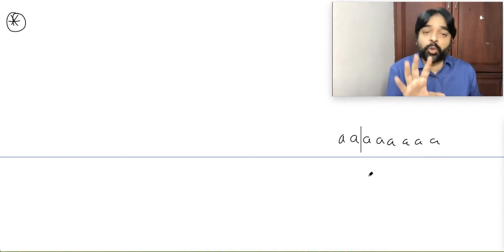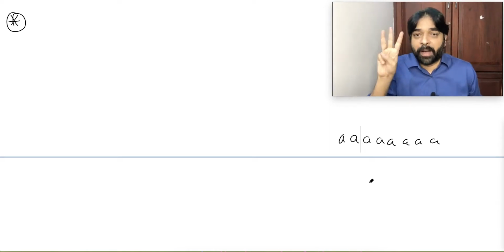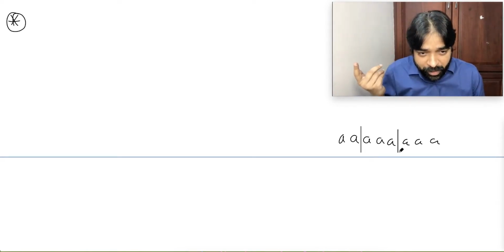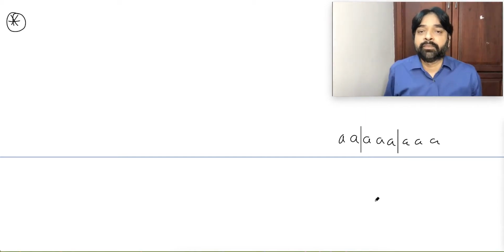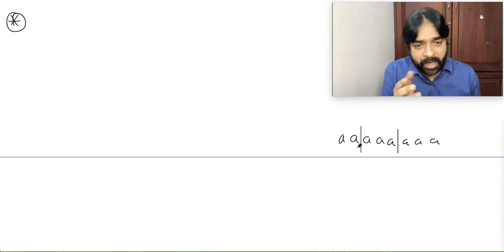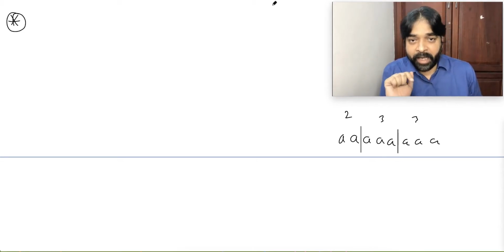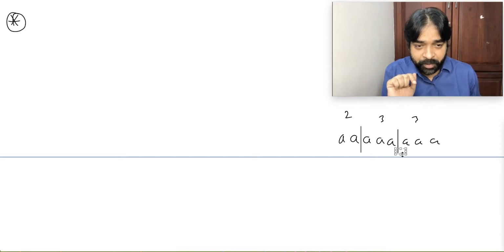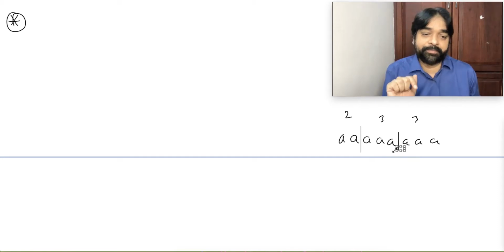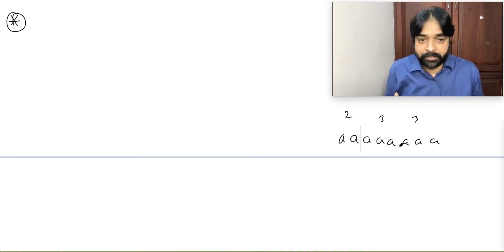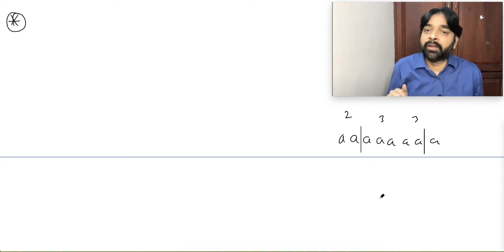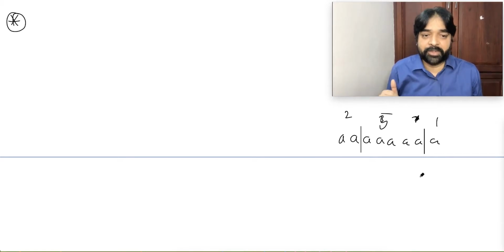If I say I want to make 3 groups, I will put my 2 hands like this. 3 partition done or not? It can be anywhere. In this situation, one group contains 2 objects, another group contains 3 objects, and another group contains 3 objects. If I shift this part from here to somewhere here, now one group contains 2 objects, another group contains 5 objects, and another group contains 1 object.